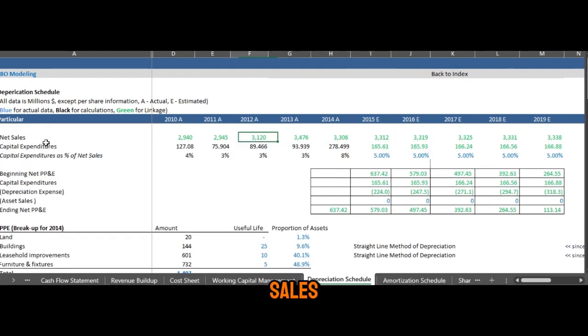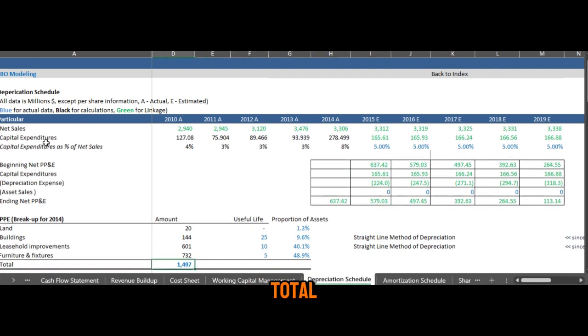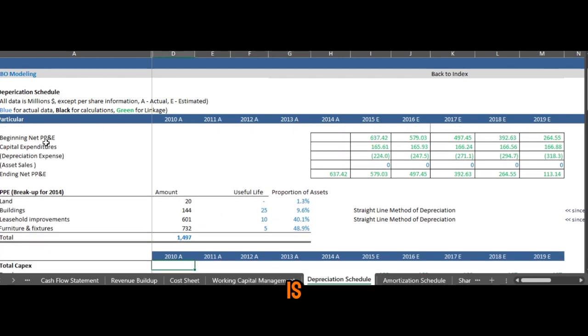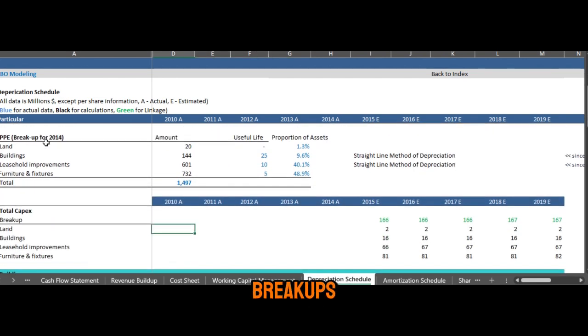Let's say this is the net sales of a company. Then we have the capital expenditure. How much capital expenditure are we going to put in this year? This is 5% of the sales of the period. Then we have the beginning period opening balance plus additions of a company. Then we have minus depreciation. This is the ending PP&E value. Then we have the total capex of 1497. Then we define the proportion of assets: 1.39, 6, 4.1 or 18.9. Then we have the breakups.